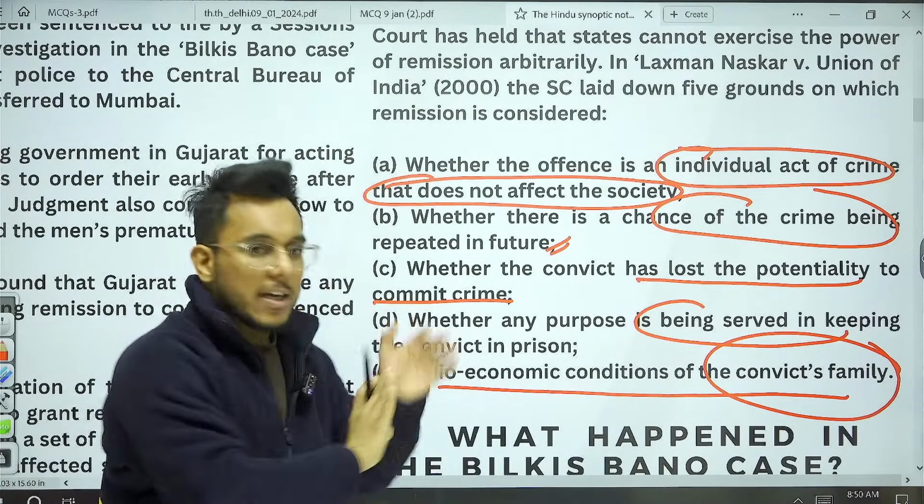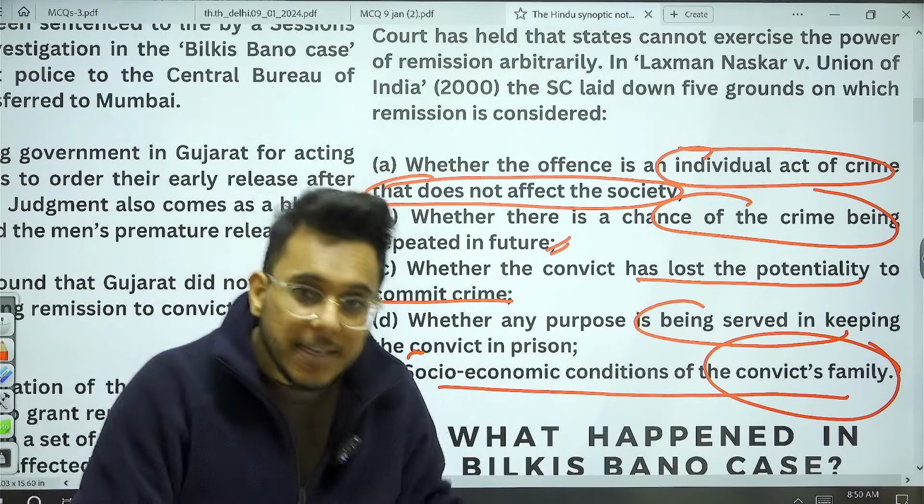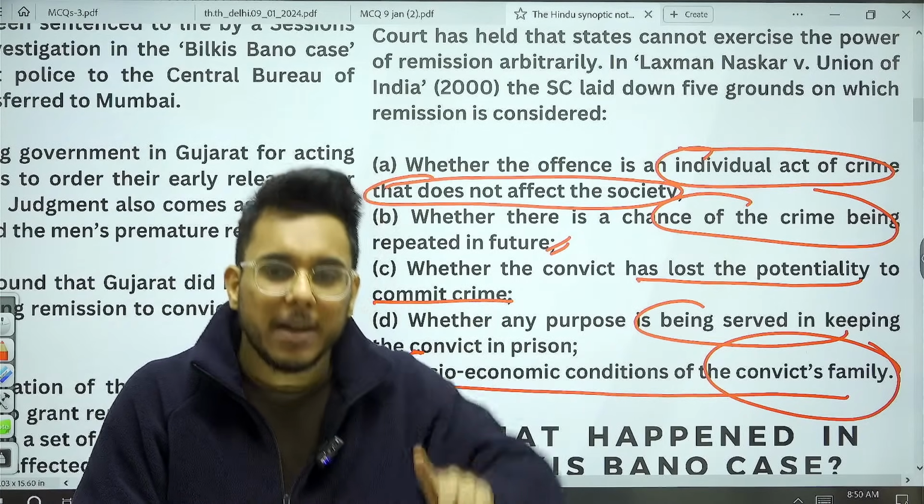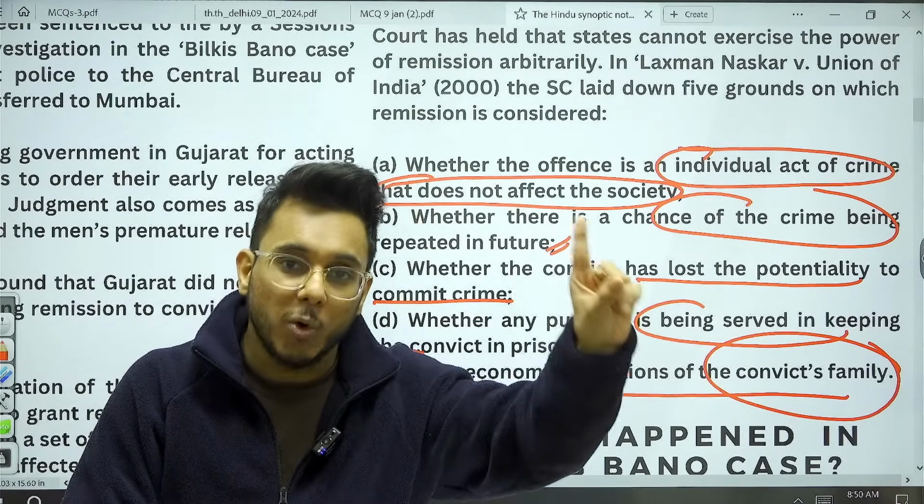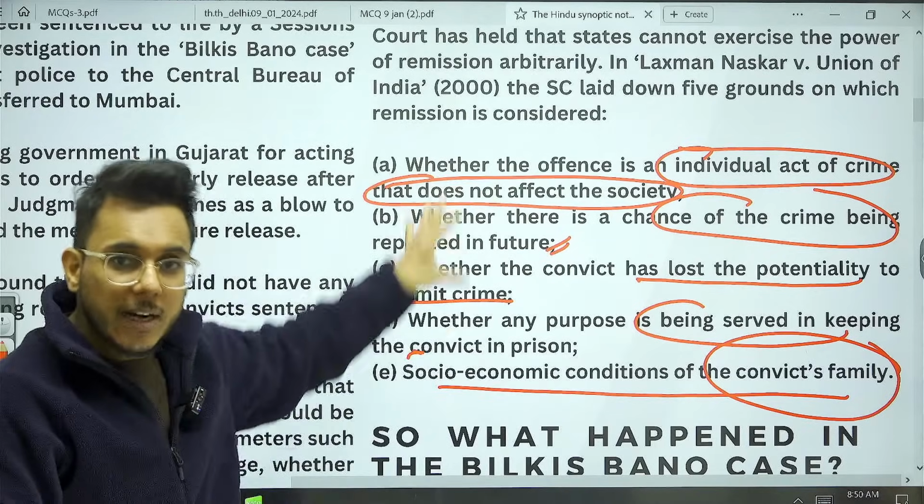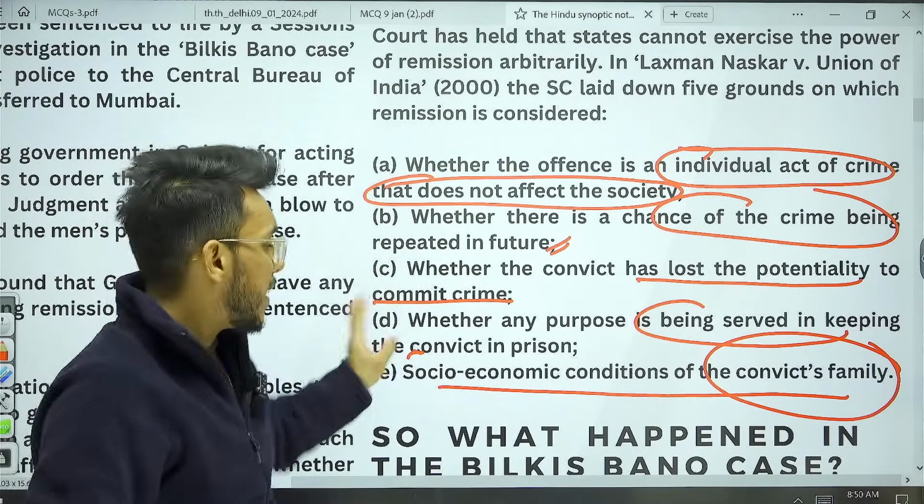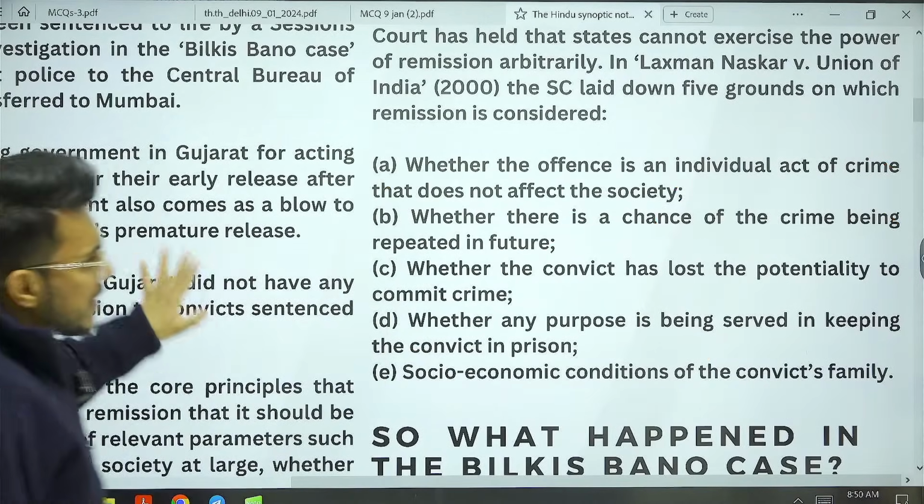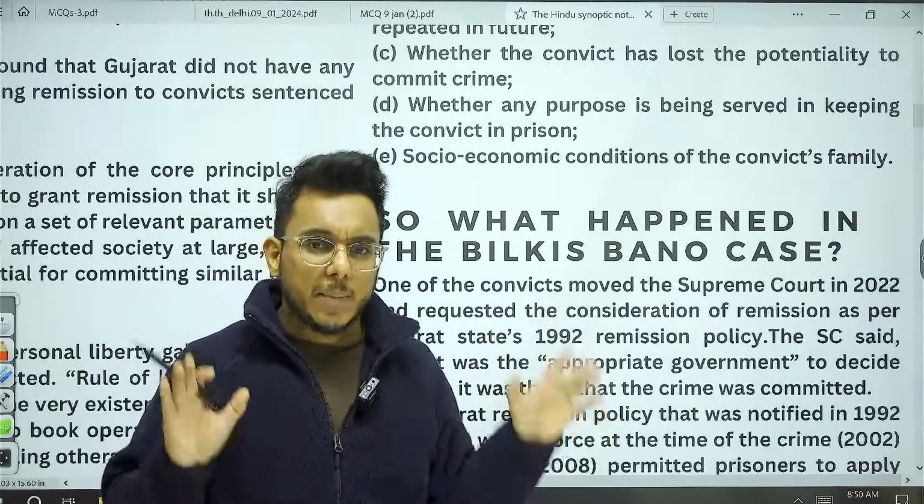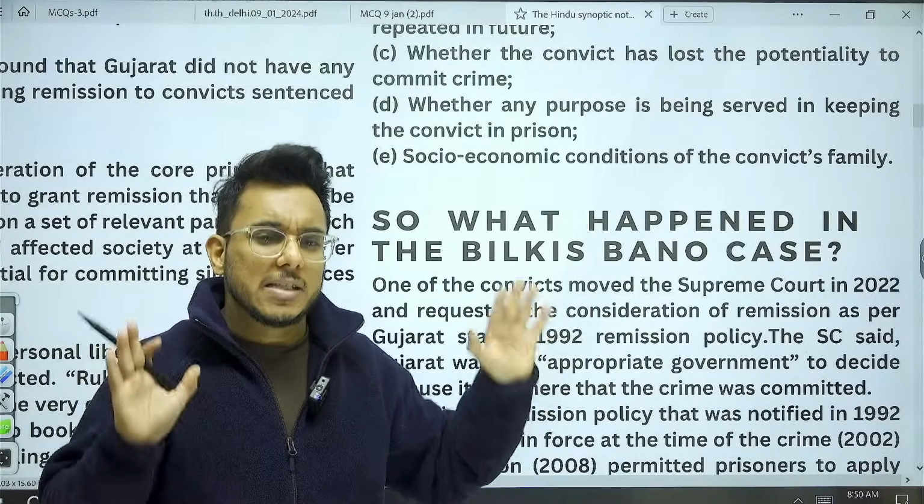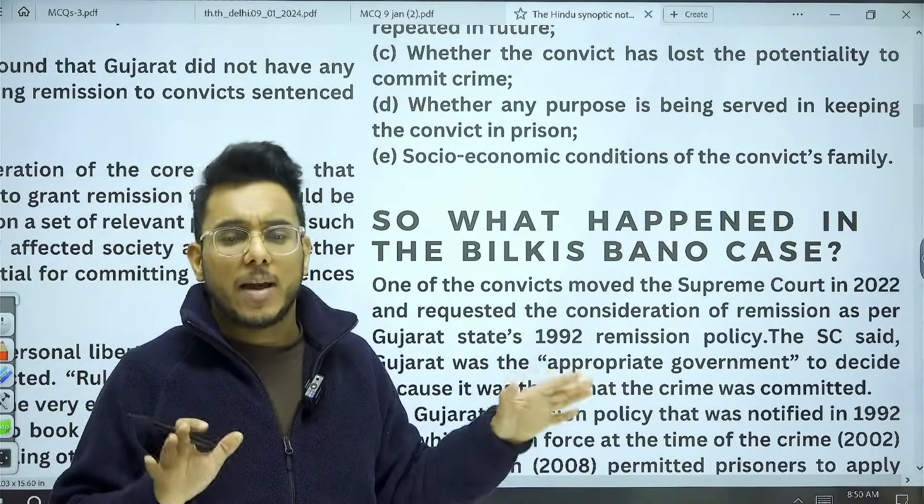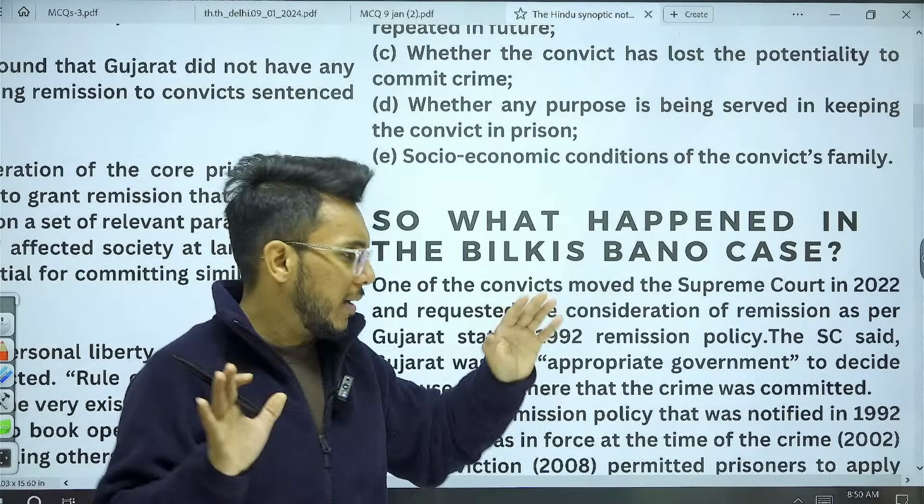Keeping these 5 grounds in mind, a person can be released. However, if it is a life imprisonment, he can be released only after 14 years, and after 14 years, if these 5 conditions are getting fulfilled, a person can be released. Now, this is the basic understanding with respect to CRPC and Constitution. By the way, CRPC is being replaced now by the Bharatiya Nyaya Samhita.